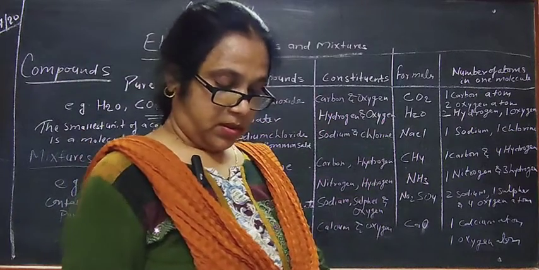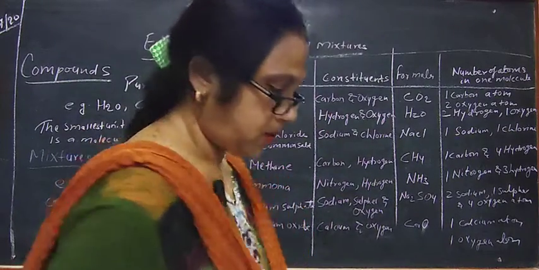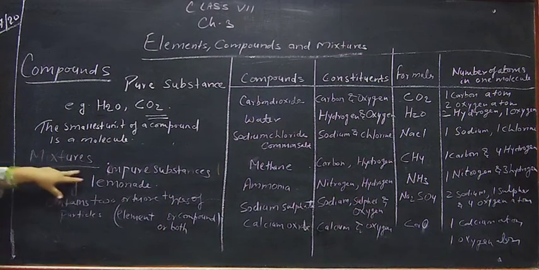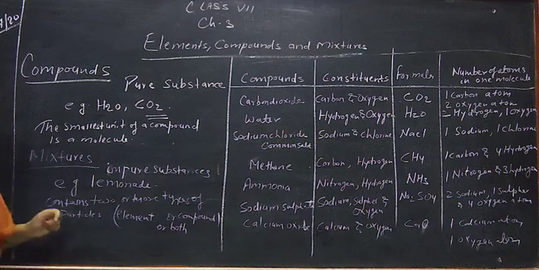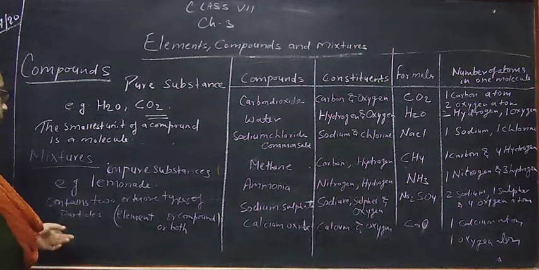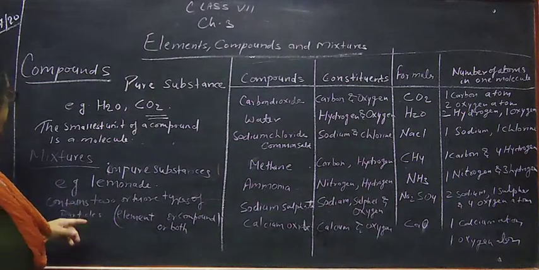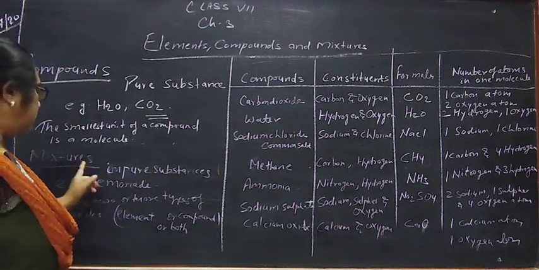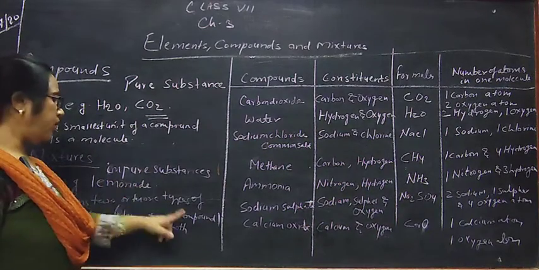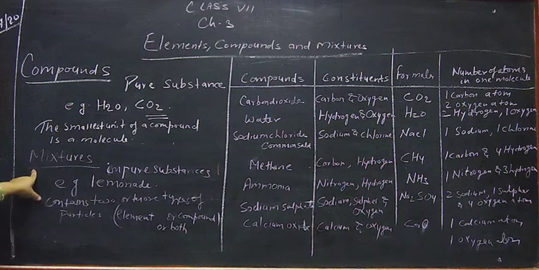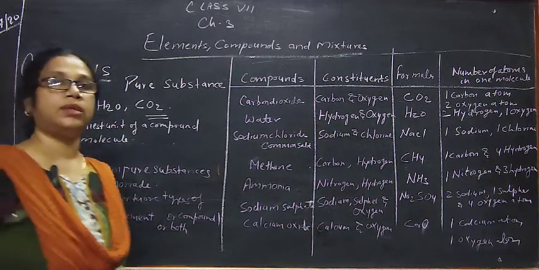Now, another is mixture. Mixture is an impure substance. It is made up of two or more elements or compounds mixed together to form a mixture. Either it is made up of elements or made up of compounds, or both are present in a mixture. For example, lemonade.